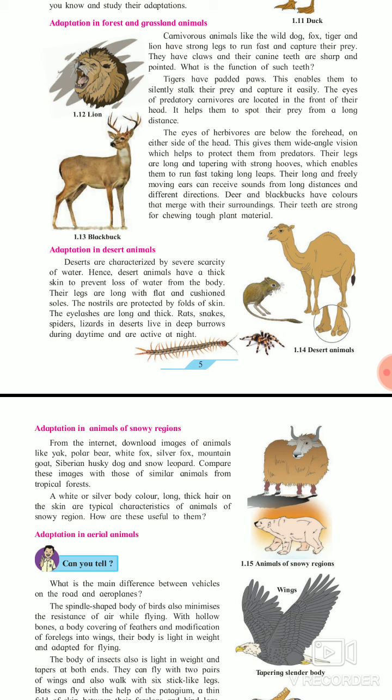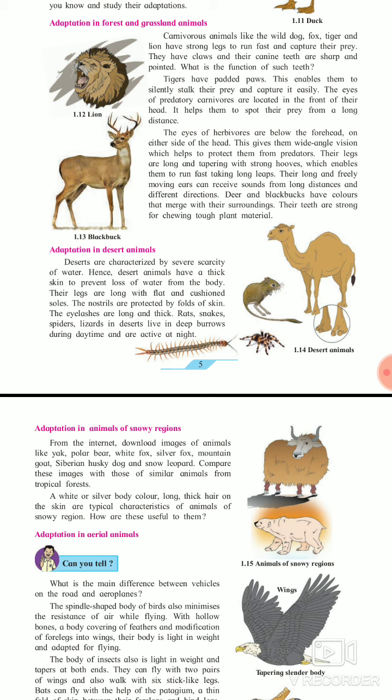In the case of carnivorous animals like wild dog, fox, tiger and lion, they have strong legs to run fast and capture their prey. Prey means shikar. They have claws and their canine teeth are sharp and pointed to grab their prey. What is the function of those teeth? To eat their prey properly, because due to their sharp teeth they can tear the body of the prey easily.